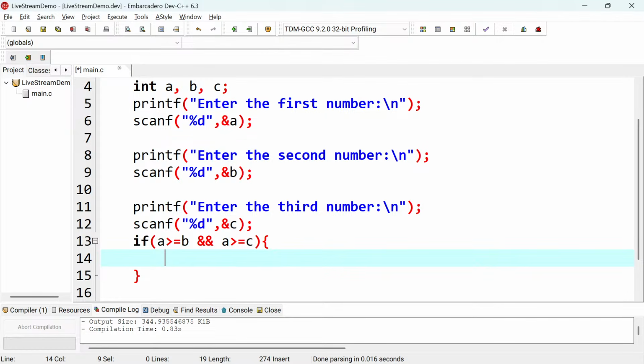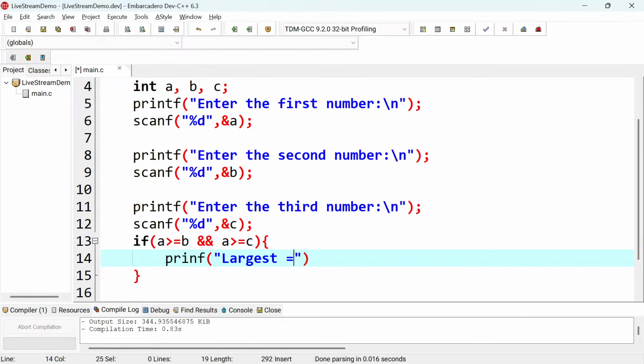It's not that hard to do. You need to printf that A is the largest, or you can just say "largest number is", whatever you can write there.